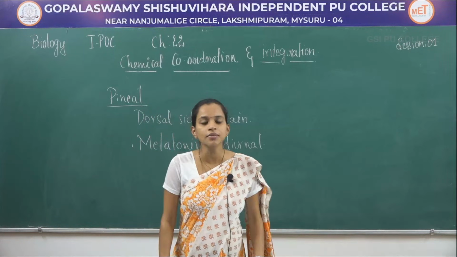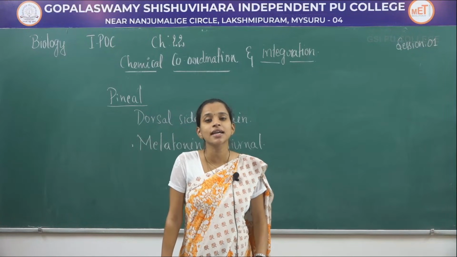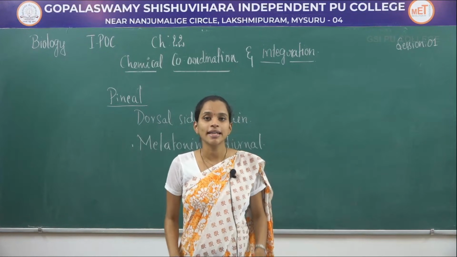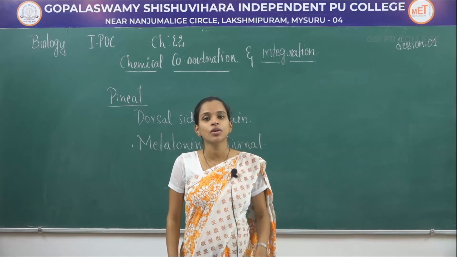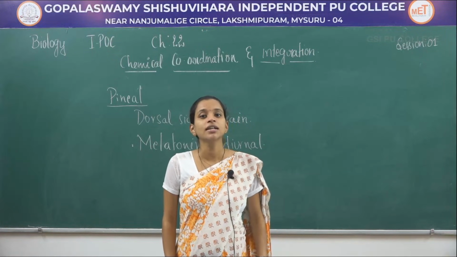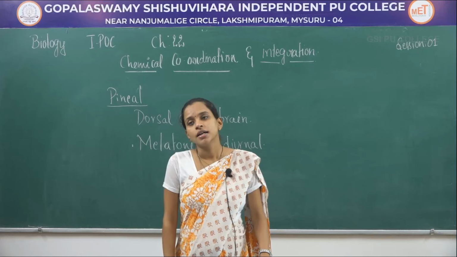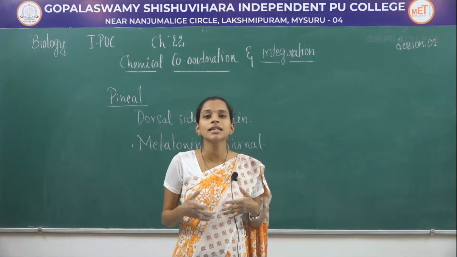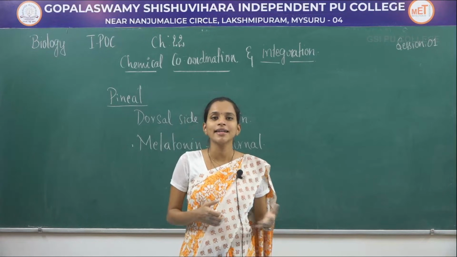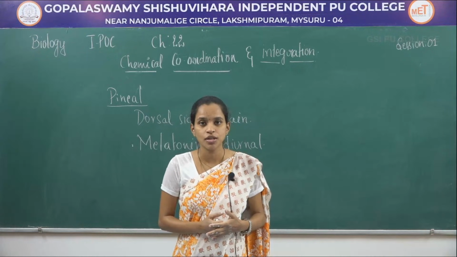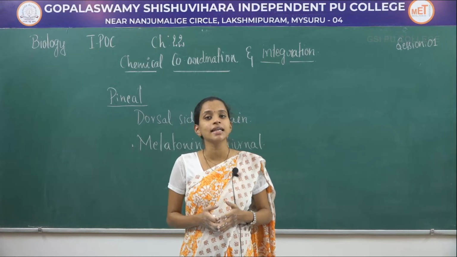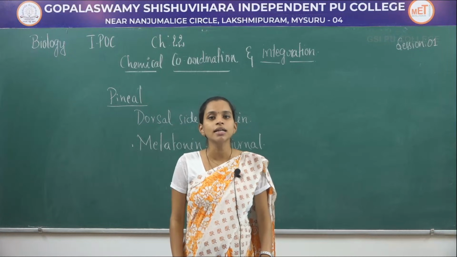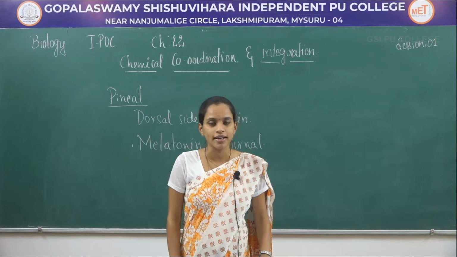We'll stop the session here. In today's session, we have discussed the endocrine and exocrine glands, and different types of endocrine glands, in which we covered the hypothalamus producing releasing and inhibiting hormones, the pituitary producing different hormones from either the anterior or posterior pituitary, as well as the pineal gland releasing only one hormone, that is melatonin. In the next class, we will continue with the other types of endocrine glands. Thank you.